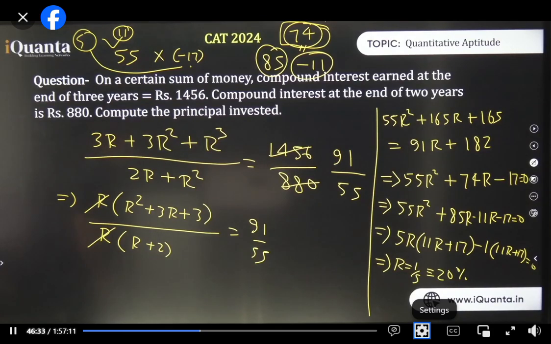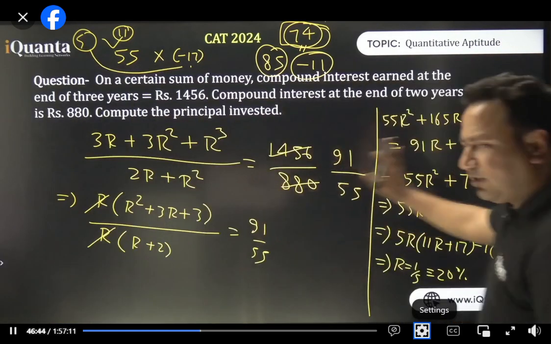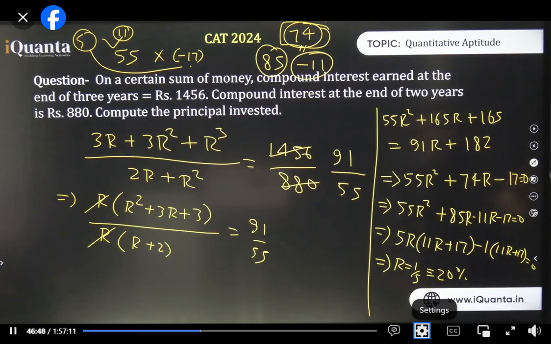Yeah, चिंतन नहीं हो सकता उसके बिना. ठीक है, अभी खत्म नहीं हुआ है. We have just obtained the value of r. Now we need to find the value of principal. We have got r, that is 20%. Now I'm erasing all of it. I hope you have done it, right? Should I erase it now?